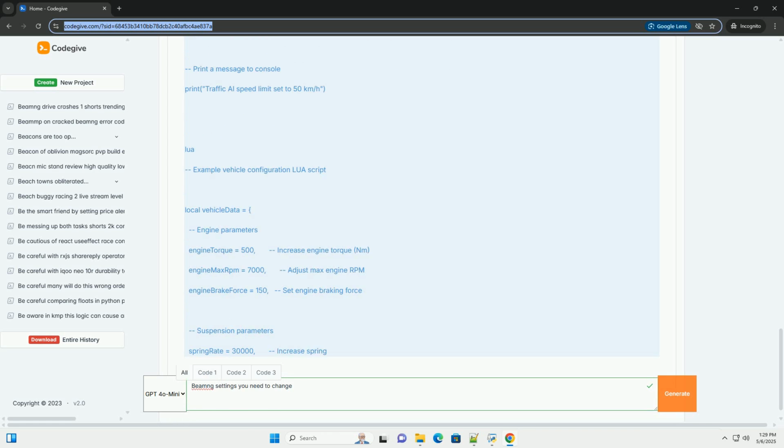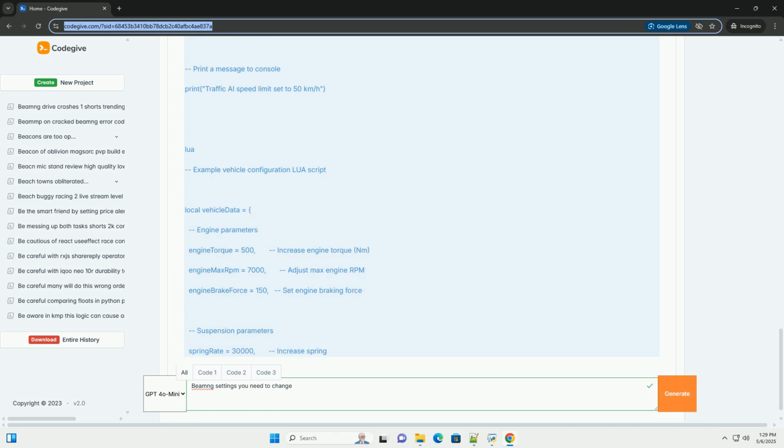BeamNG.drive offers a vast array of configurable settings. These control everything from graphics quality and physics parameters to AI behavior and input mappings. They're typically accessed and modified through the game's UI, but scripting with Lua provides programmatic access for automation, modding, and advanced customization. A. Types of settings.